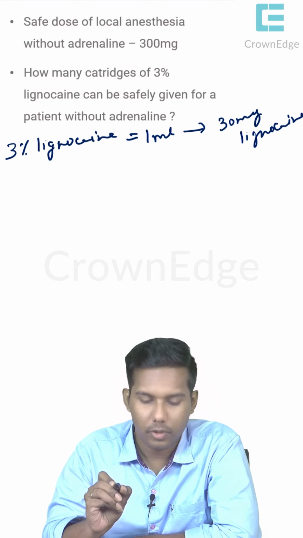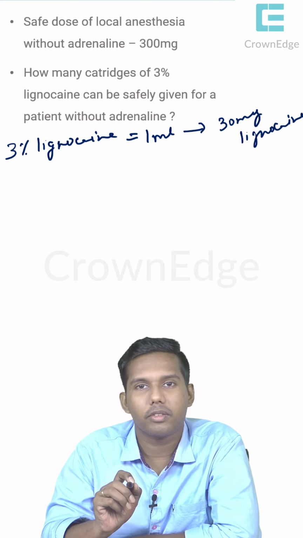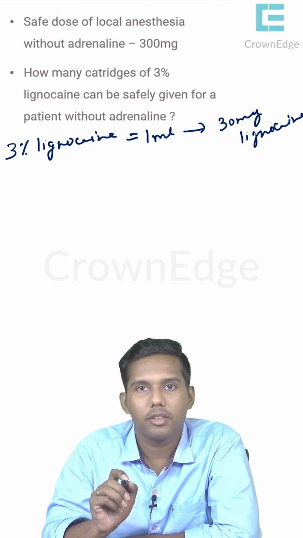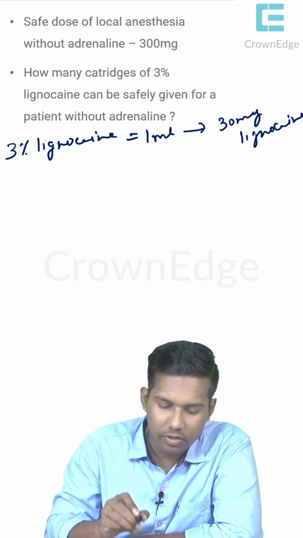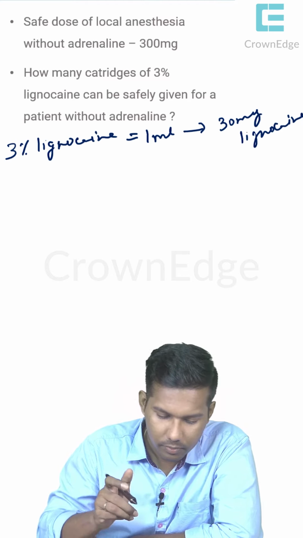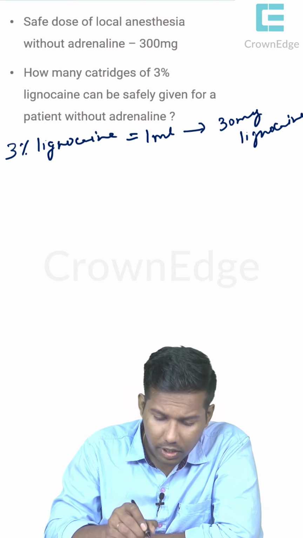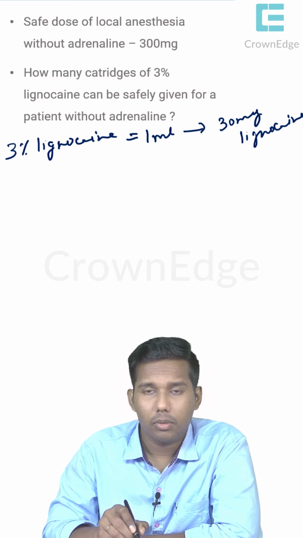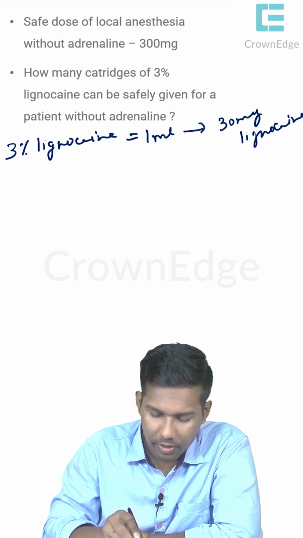Everyone got it? Okay. Now, what he is asking is: the safe dose of local anesthesia without adrenaline is 300 mg. So, if the safe dose of local anesthesia without adrenaline is 300 mg, how many cartridges of 3% lignocaine can be given, he is asking. Okay. So, in 300 mg, if 1 ml contains 30 mg, how much ml will be 300 mg?